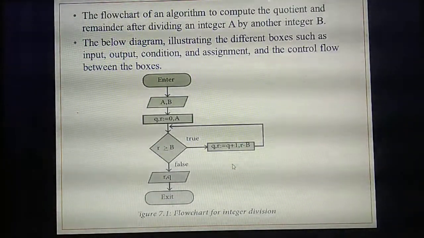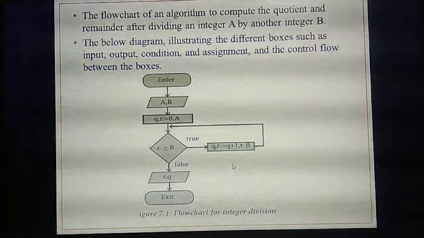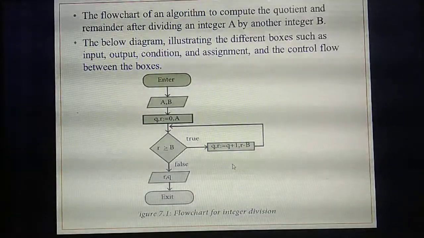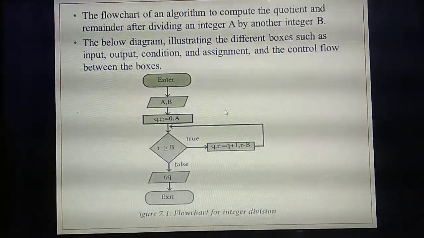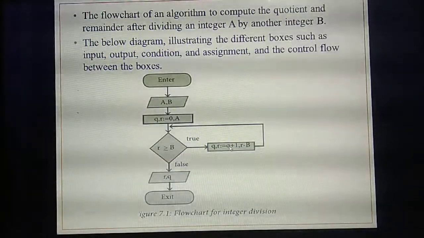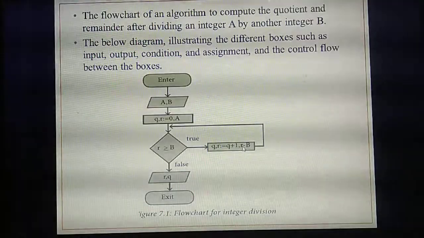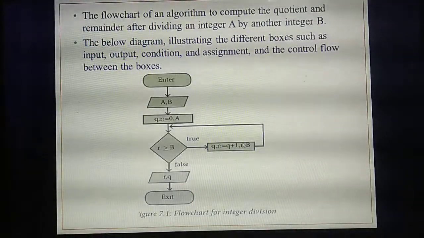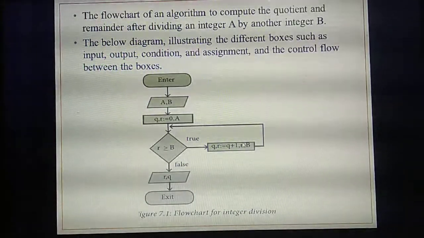The quotient value will always increase. That means 3 twos are 6, next 3 threes are 9, then 3 fours are 12. Likewise, each time the table value increases with 1, so for that they are giving the quotient plus 1. Remainder: how will you find the remainder? You subtract the two numbers: 3 twos are 6 minus 6, the answer you get is 0.